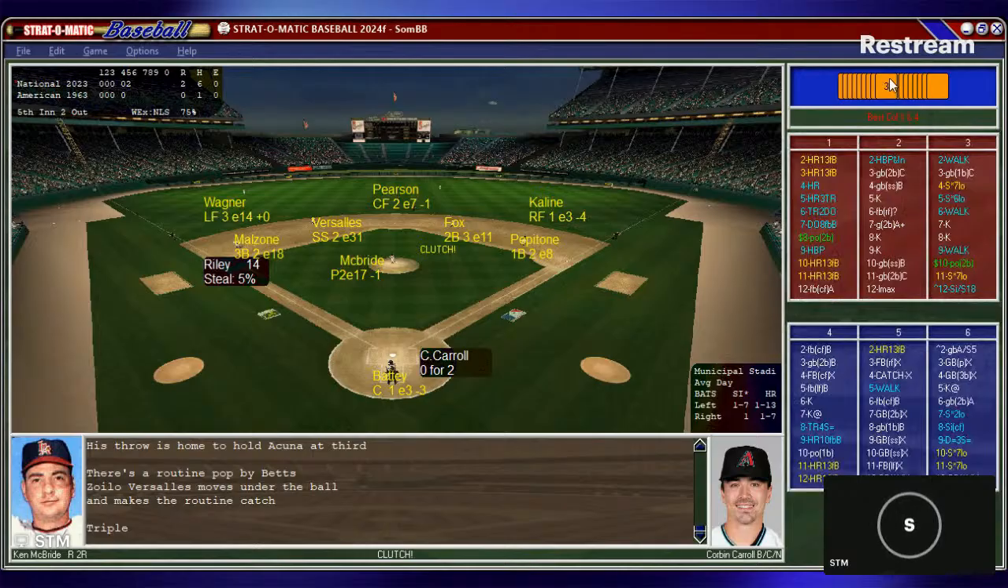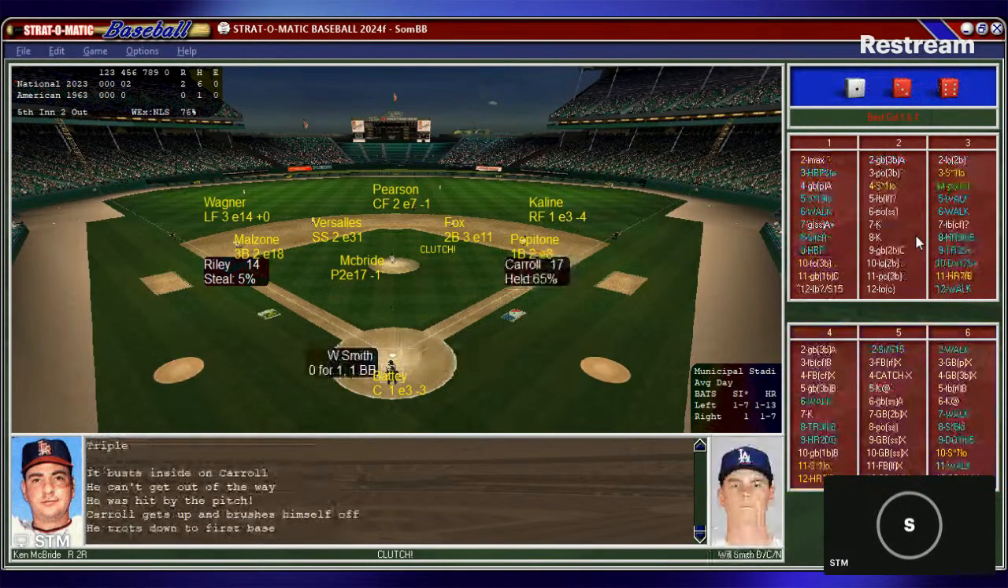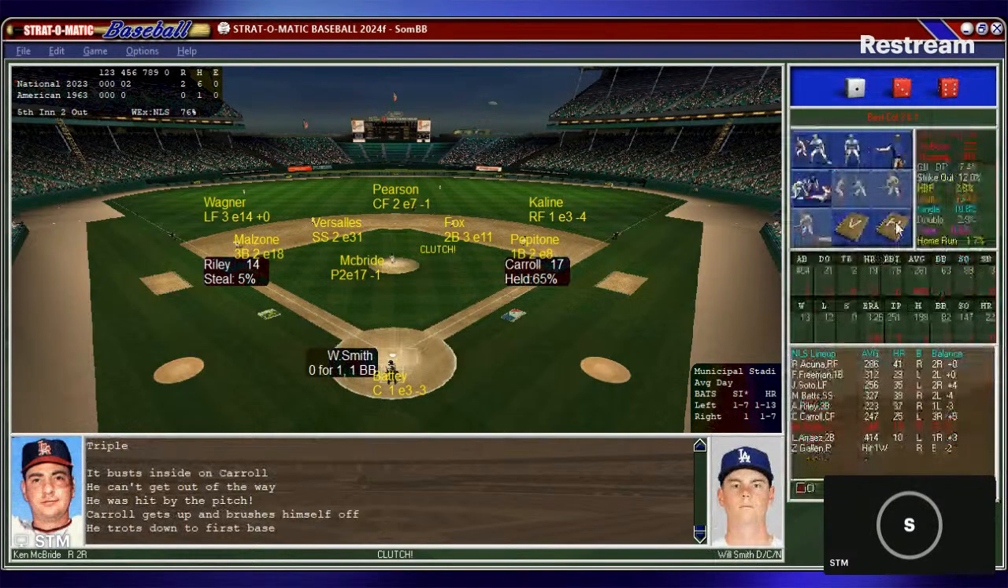Batty sets the target. McBride from the stretch. Runner on third, two outs. And that's a hit by pitch on Carroll. First and third, two outs. Second hit by pitch of the ball game. Here is Will Smith.